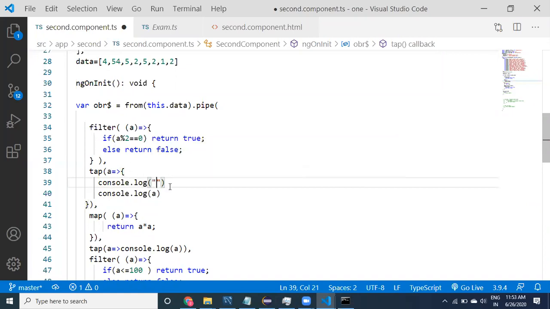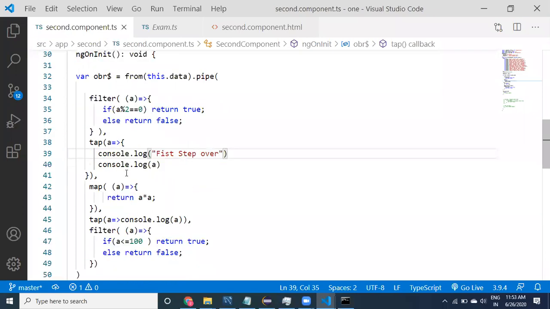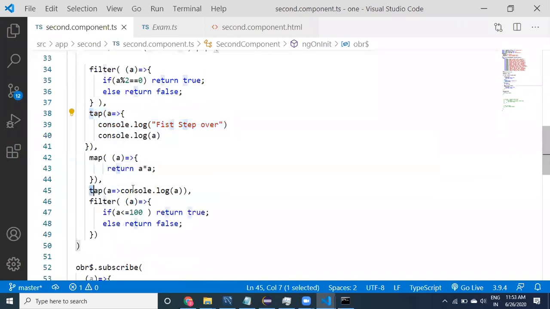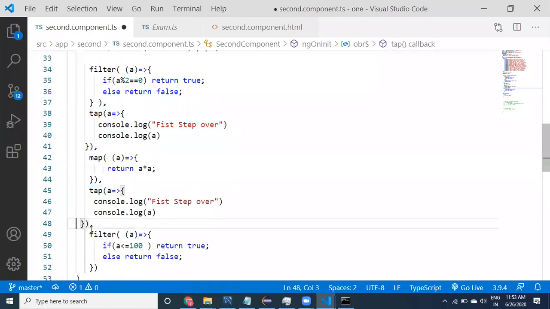This is the first step, first step over. It will be like this so that you can come to know how it is going to work clearly. You people can understand how it is going to run internally.